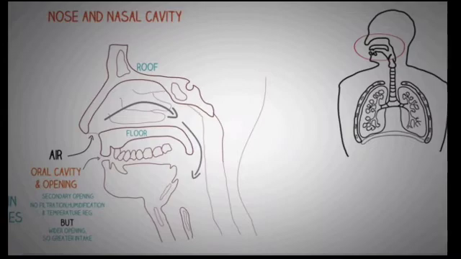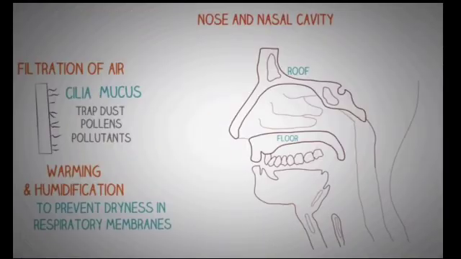The cilia present in that cavity play a very important role in protecting from pollution. The moist epithelium functions in warming and humidifying the air coming in. The air which enters the nasal cavity becomes warmer due to the epithelium and cilia present in it.